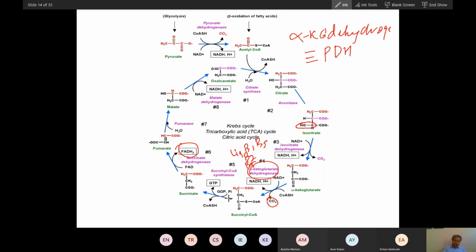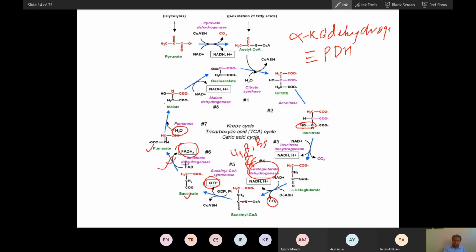Now this compound, because I have already told you this is a high energy compound, ATP will be formed, or GTP will be formed here, and GTP can convert into ATP, no problem, because energy is energy. So succinate, and succinate will release FADH2. So this is the only place where you will find the release of FADH2. After release of this FADH2, this succinate will convert into fumarate, and fumarate will convert into malate after addition of water, and this malate will again convert into oxaloacetate.